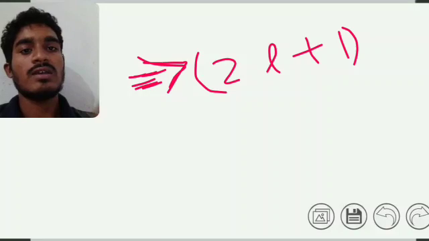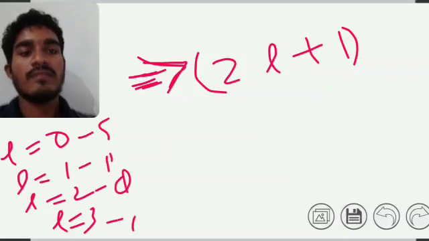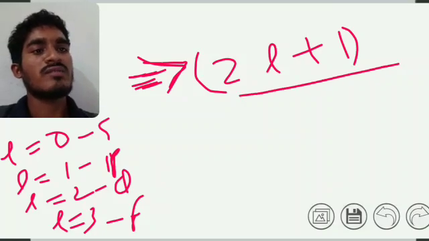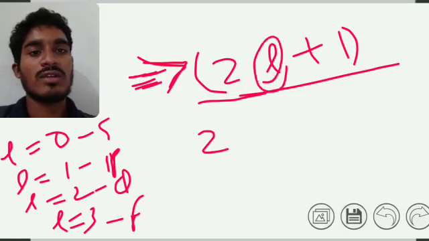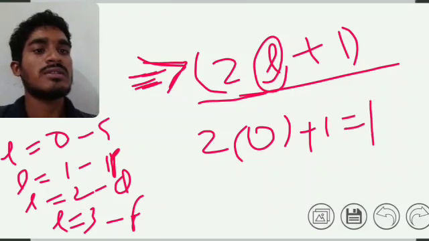So L is equal to 0, L is equal to 1, L is equal to 2, L is equal to 3, which we already know as S, P, D, F orbitals. For 2L plus 1, we add these values. For L equal to 0, 2 into 0 is 0, plus 1 is equal to 1.